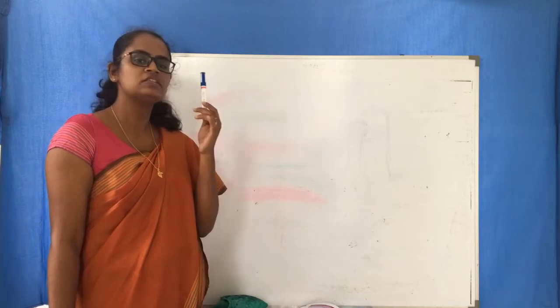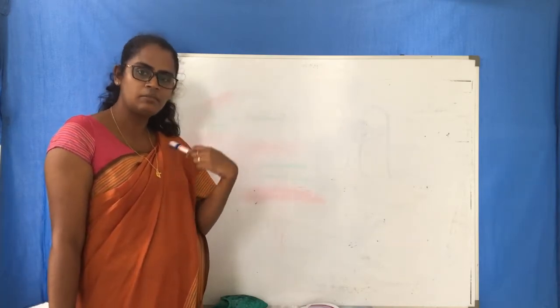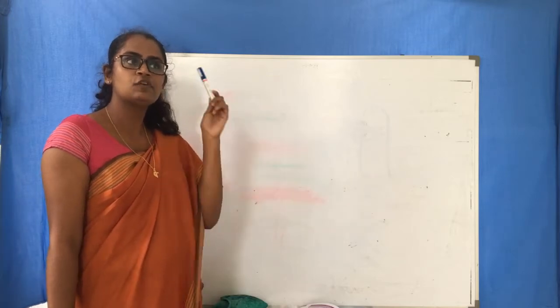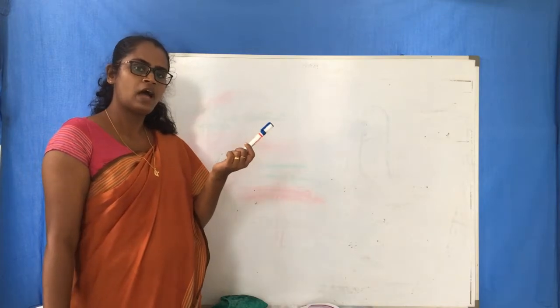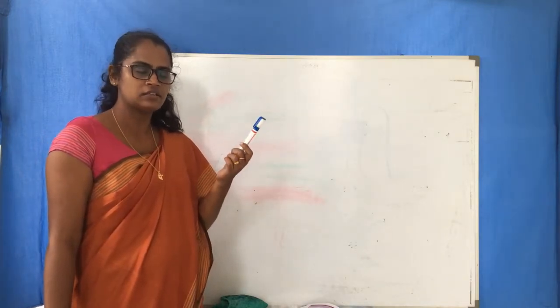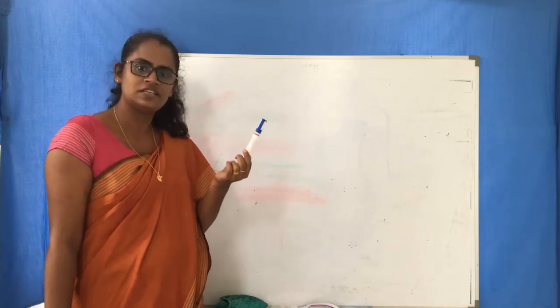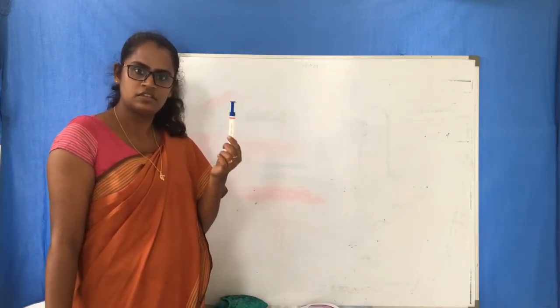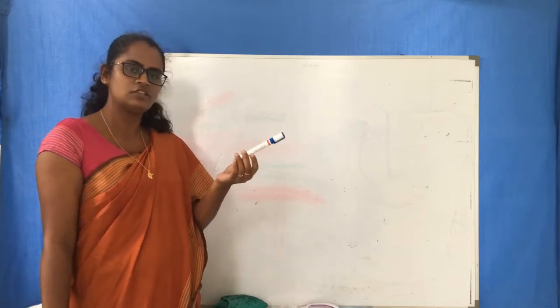If this room is in complete darkness, can I see this? I can't. If there is no light, I can't see this object. Is it clear?